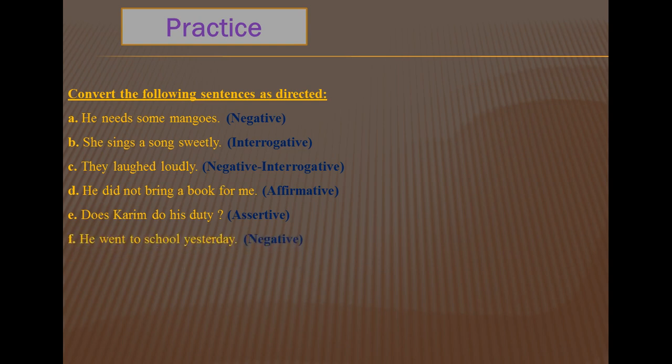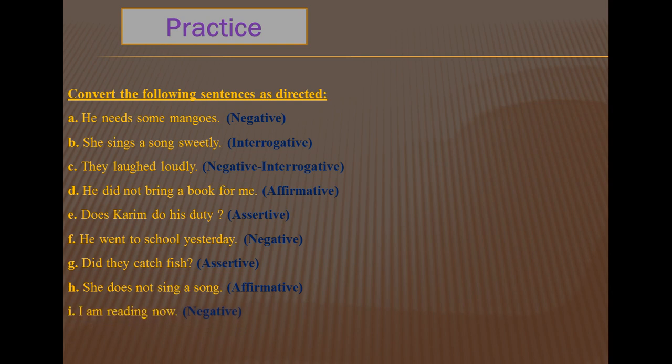Number F, he went to school yesterday. It is asked to do in negative. Number G, did they catch fish? It is asked to do in assertive also. Number H, she does not sing a song. It is asked to do in affirmative.